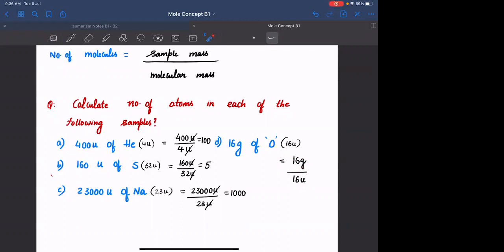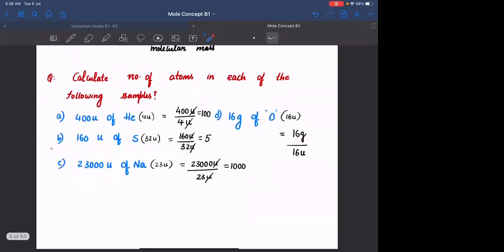In order to do that, let us understand the term mole. Mole is nothing but a number, just like dozen. What is meant by dozen? Dozen is 12. What is meant by century? 100.